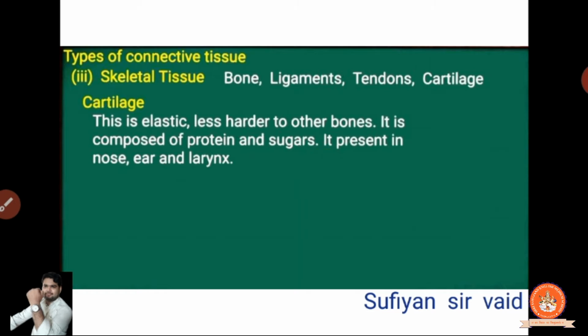Protein and sugar. This is also an important thing, that it is composed of protein and sugar. It is present in the nose, ear and the larynx. Clear? In particular, in the neck. Larynx is present in the neck. You call it the windpipe, right? Clear?